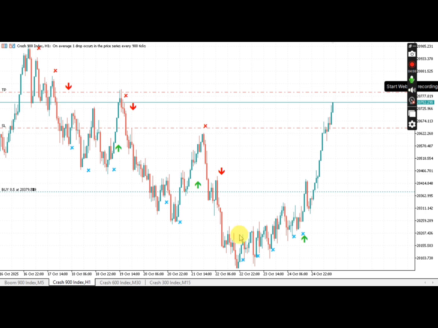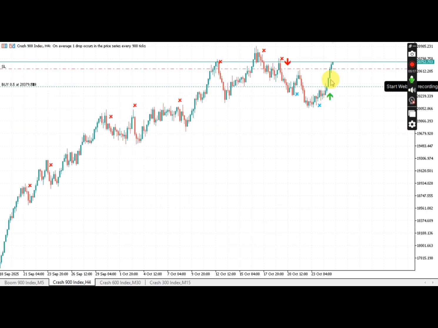On the H4 time frame, you can see that we're having the buy signal, which is still fresh. So it's gonna take us up to around this point here on H4. If you have the patience, this is over $300 with 0.5 lot size. And the reason why I choose this zone is because of what we have here, which is the resistance zone.